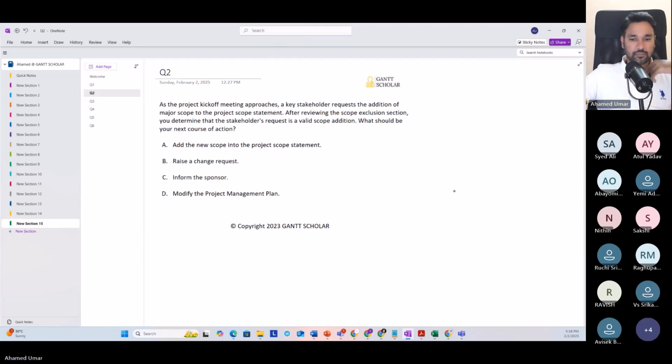Yes. Okay, great. Let's do it. It's a tricky question, and there's something new to learn from it. As the project kickoff meeting approaches, a key stakeholder requests the addition of major scope to the scope statement.